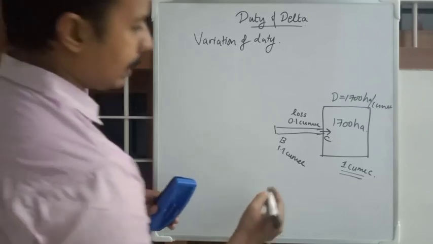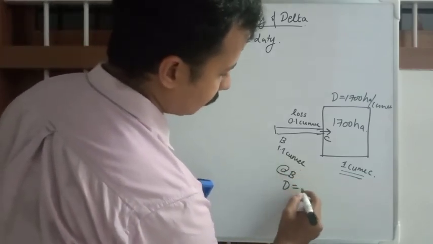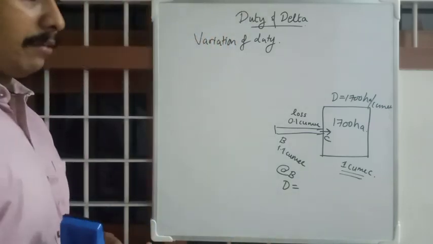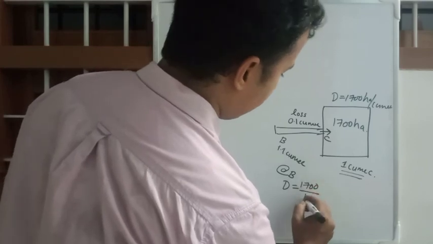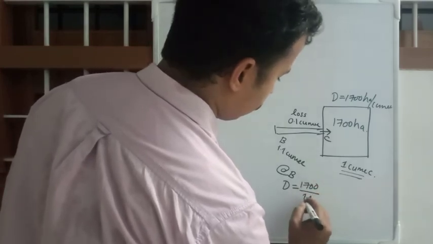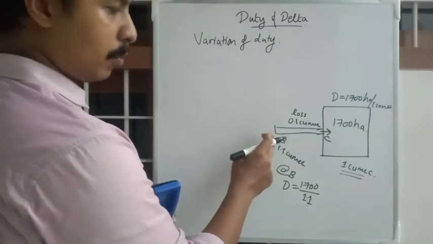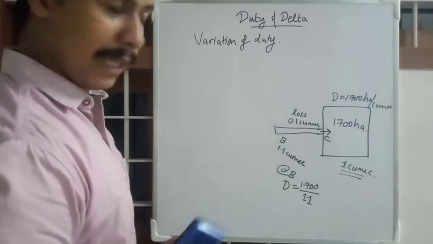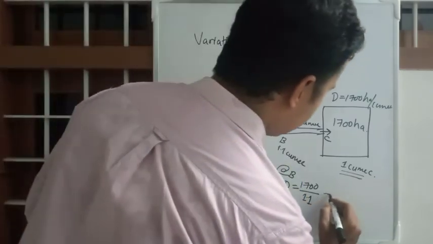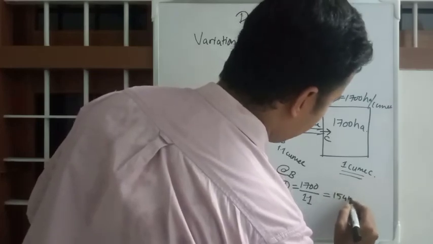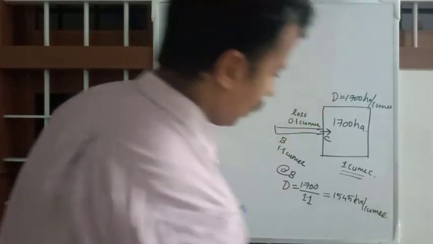Okay. Then at point B, at D, what will be the duty? The duty will be 1700 divided by 1.1, because you are supplying 1.1 from B. There is 1.1 cubic of water at B. Okay, so 1700 divided by 1.1, that is equal to 1545 hectares per cubic.